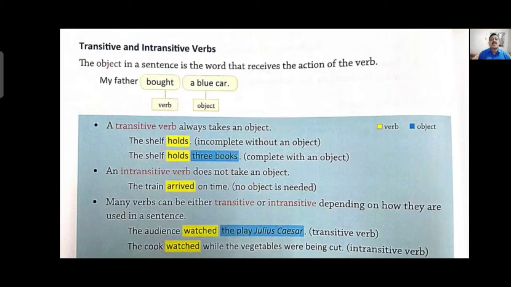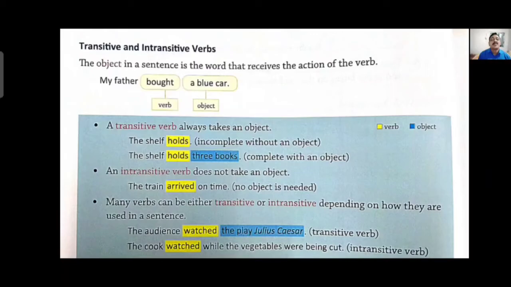Now we will talk about transitive and intransitive verbs. The object in a sentence is the word that receives the action of the verb. Means if the verb has any type of object after it which gives complete sense to the sentence, it is called a transitive verb. My father bought a blue car. You can see bought is the verb and the object is a blue car. That's why this sentence is a transitive verb sentence.